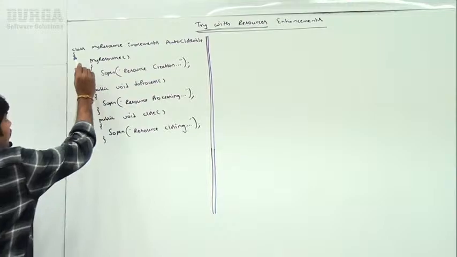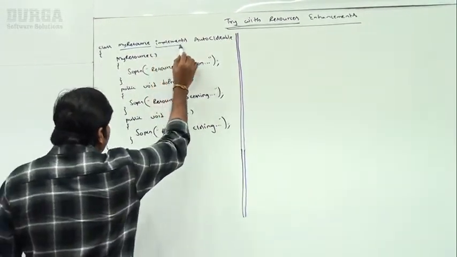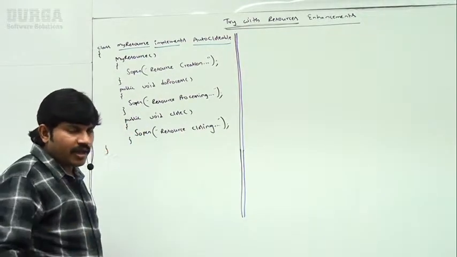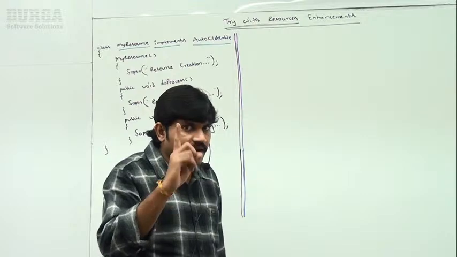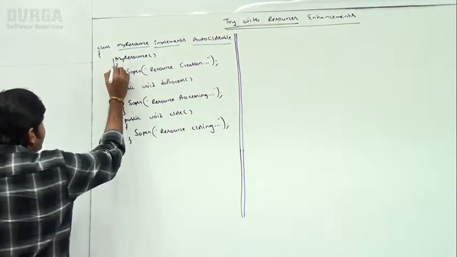Here I am taking class MyResource, my own resource, which implements AutoCloseable. Implements what? AutoCloseable. Have you remembered, right? How many methods does the AutoCloseable interface contain? One method. What is that method? The close method, right? Sir, now I'm creating the resource.